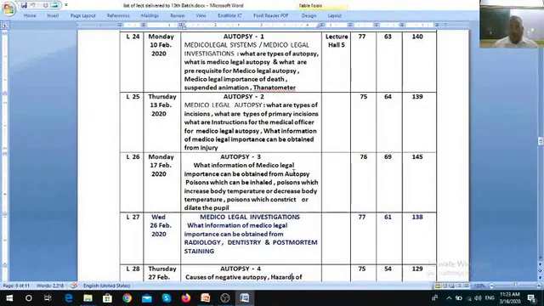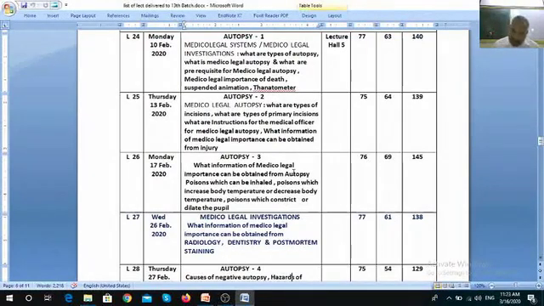Suppose a body is found in running water, where it keeps on changing its posture and position; then post-mortem staining may be absent or very faint. When the cause of death is sudden severe hemorrhage, post-mortem staining is very faint. Post-mortem staining may also be difficult to detect if the skin color is not fair. It is very easy to detect in fair-colored skin people.